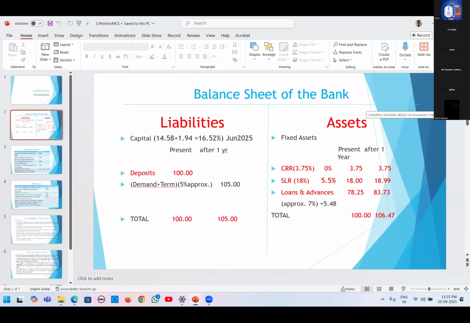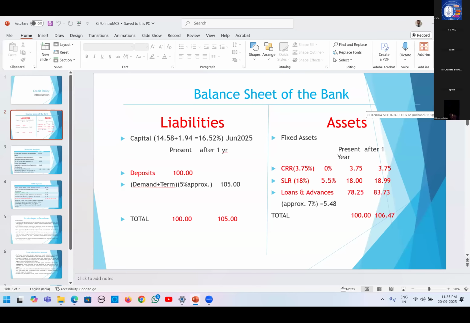Out of the 100 crores deposit you accept, you cannot give away the entire amount as loan. First of all, we have to maintain CRR, 3.75% at present. From next month onwards, it will again be 3.5%, then 3.25%, and it will go to 3% eventually. As per section 42 of the RBI Act, we have to maintain a certain percentage of our deposits in the form of cash.